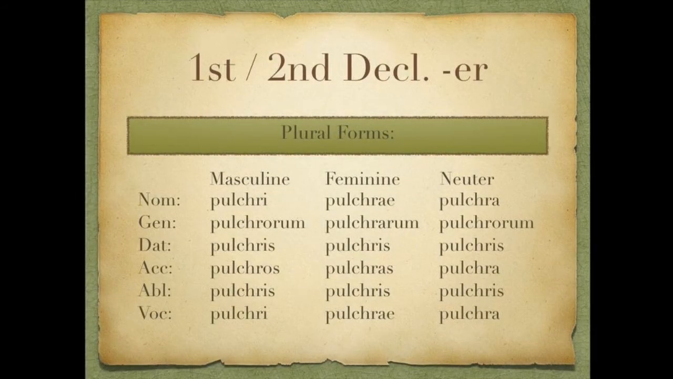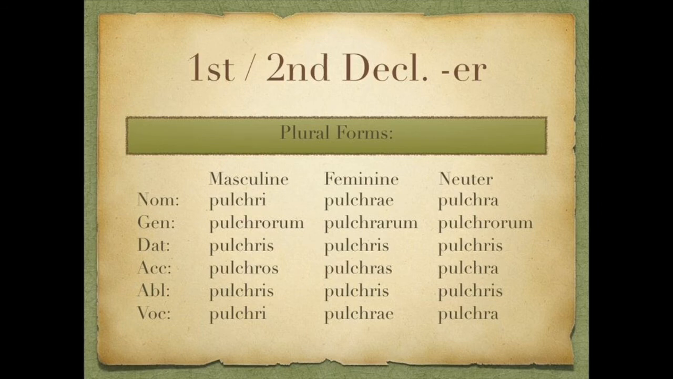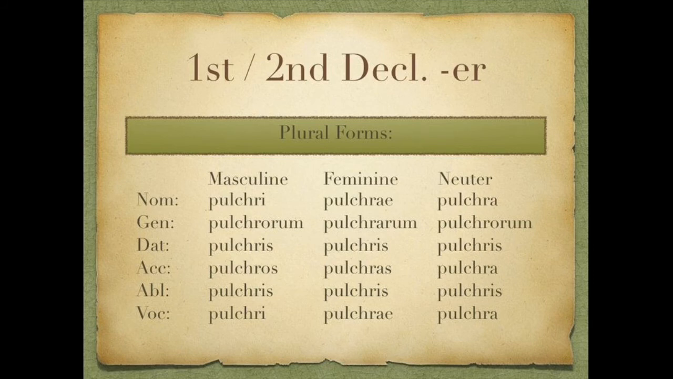The plurals, nominative plural, pulchri, pulchrae, pulchra. Genitive plural, pulchrorum, pulchrarum, pulchrorum. Dative plural, pulchris, pulchris, pulchris. Accusative, pulchros, pulchras, pulchra. And ablative, pulchris, pulchris, pulchris. And finally, vocative, pulchri, pulchrae, pulchra. A mouthful, but it's a good way to learn the case endings.